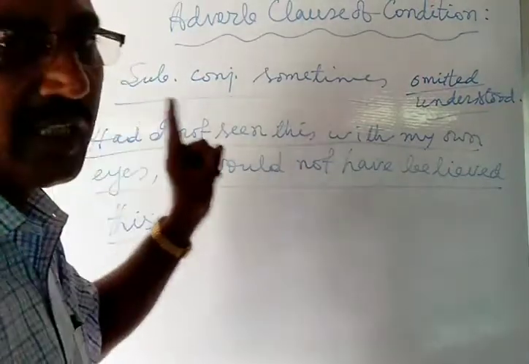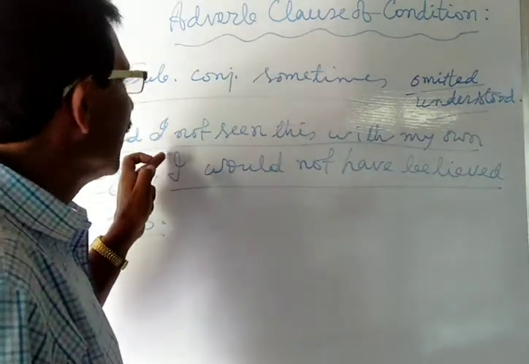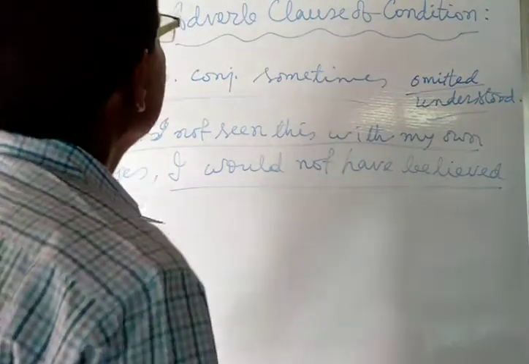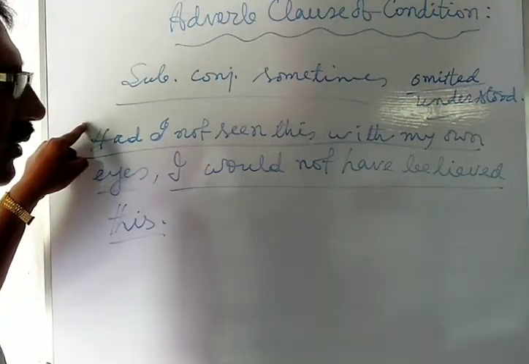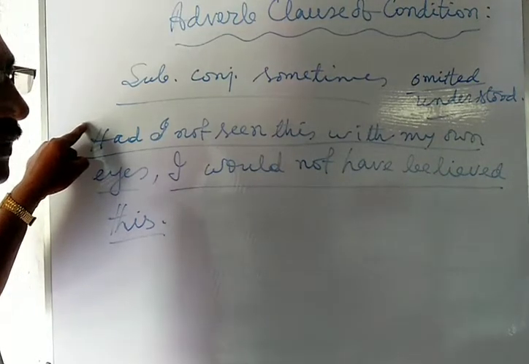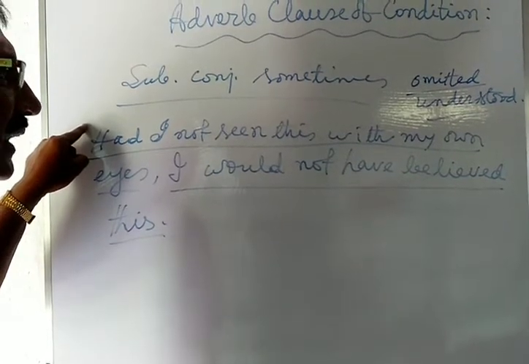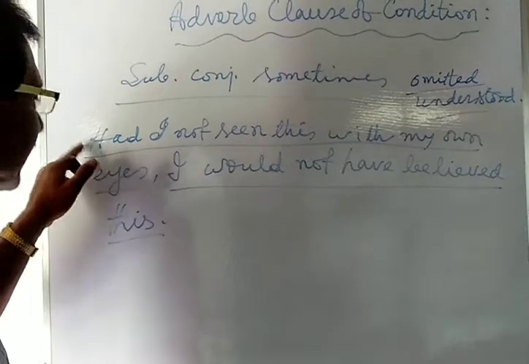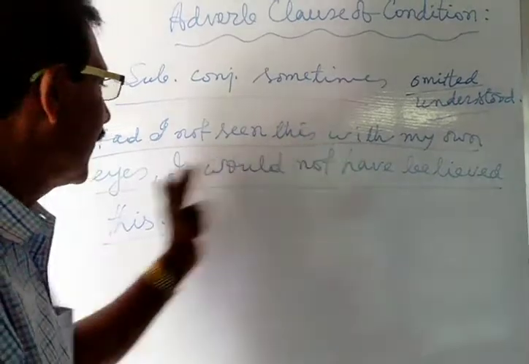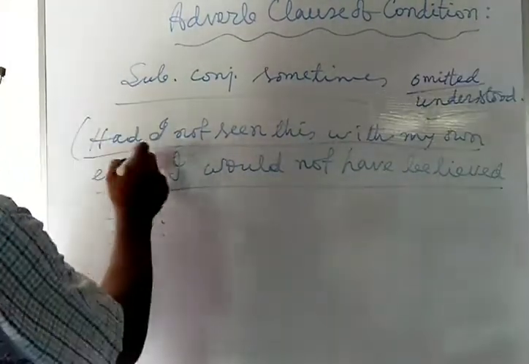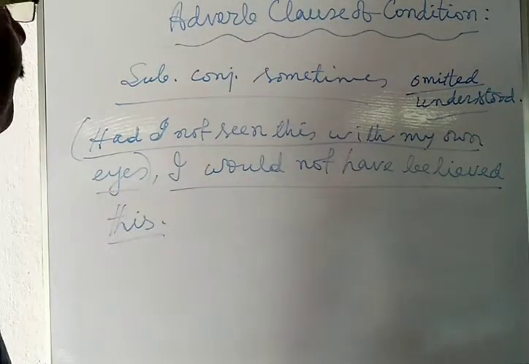But here, the subordinating conjunction is omitted or understood. In this way, you may see that a subordinating conjunction such as "if," or any subordinating conjunction used to express an adverb clause of condition, may be omitted or understood. Here the sense is: if I had not seen this with my own eyes, or had I not seen this with my own eyes. This subordinating clause is used to express an adverb clause of condition.